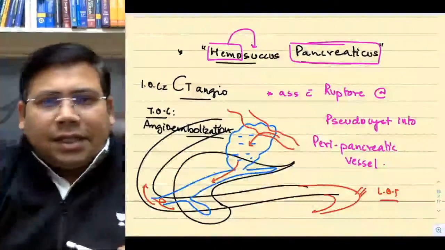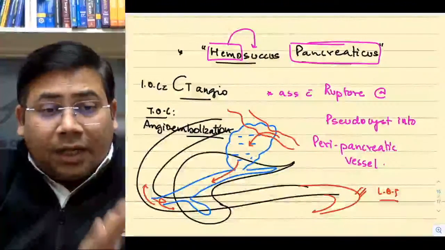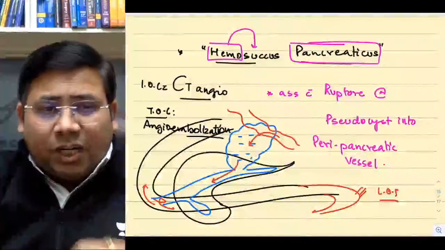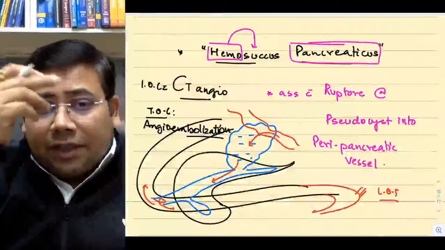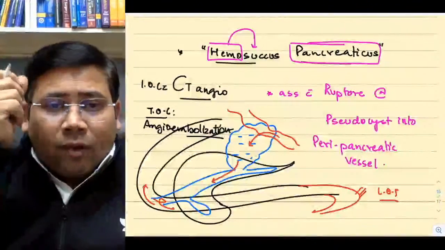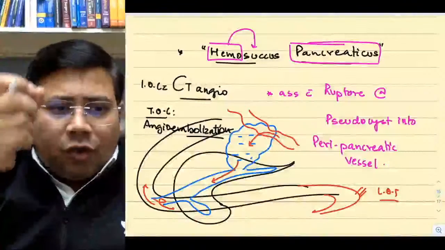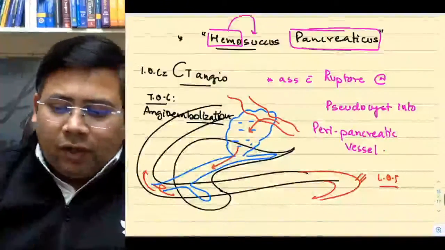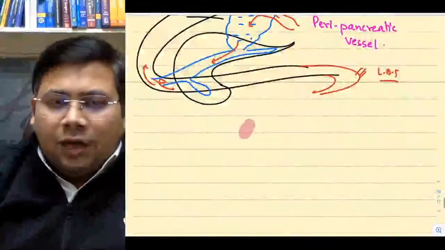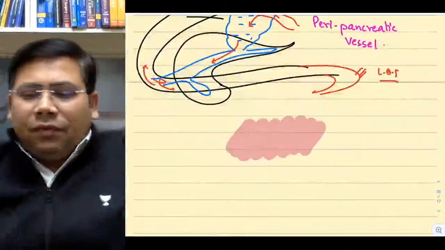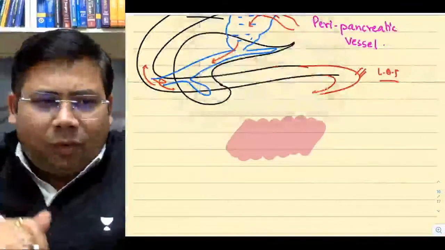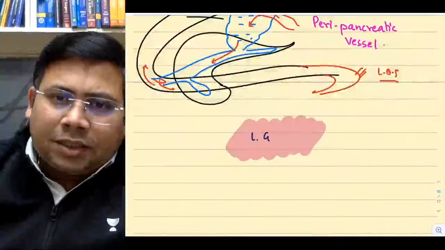Yes or no? Yes. So with this, we complete the upper GI bleeds. Portal hypertensive things I will discuss in portal hypertension only. Very quickly, we will finish off the lower GI bleeds also, because in lower GI bleeds we don't have many things. We will write 5 important points in lower GI bleed.